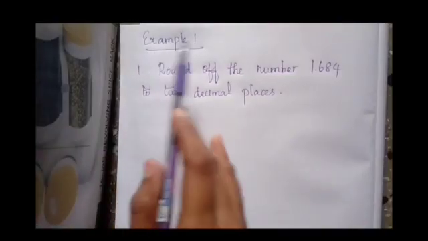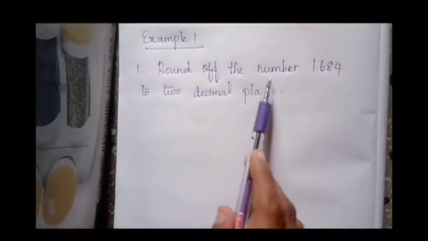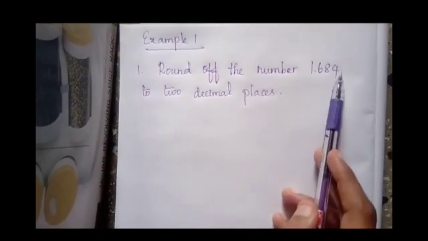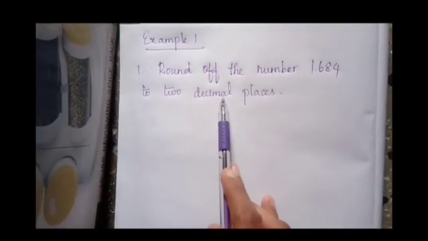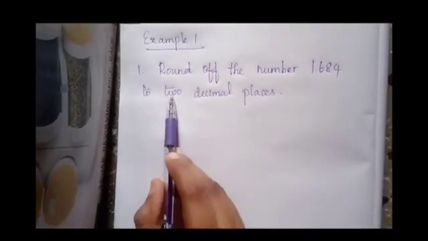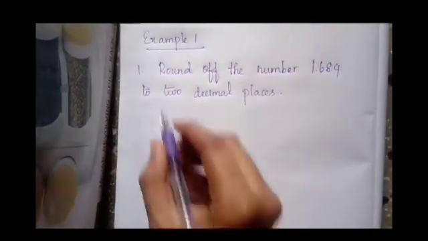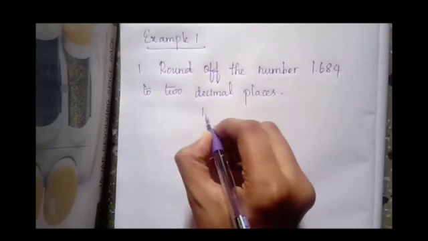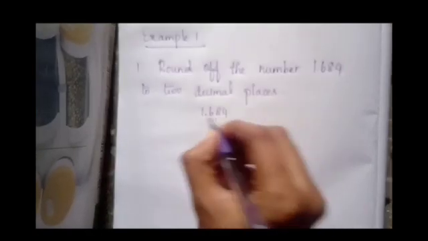Example 1. Round off the number 1.684 to 2 decimal places. What is the first rule? Decide which is the last digit to keep. Which is the last digit? Here we have already been given 2 decimal places. So that number is 1.684. This is the number.